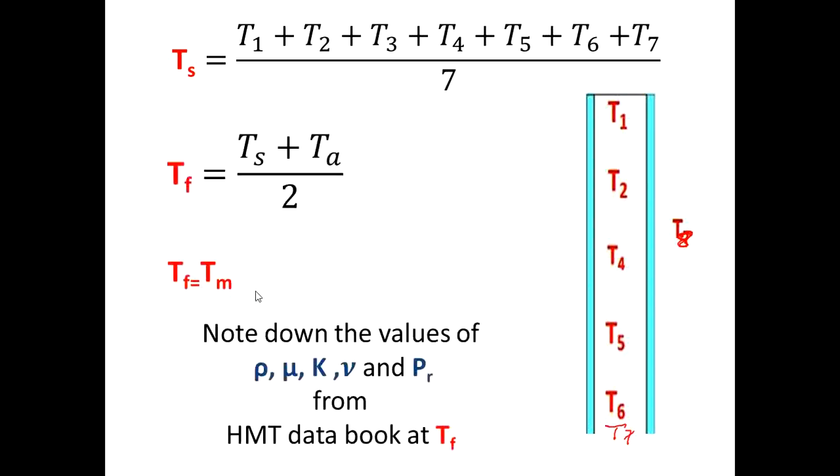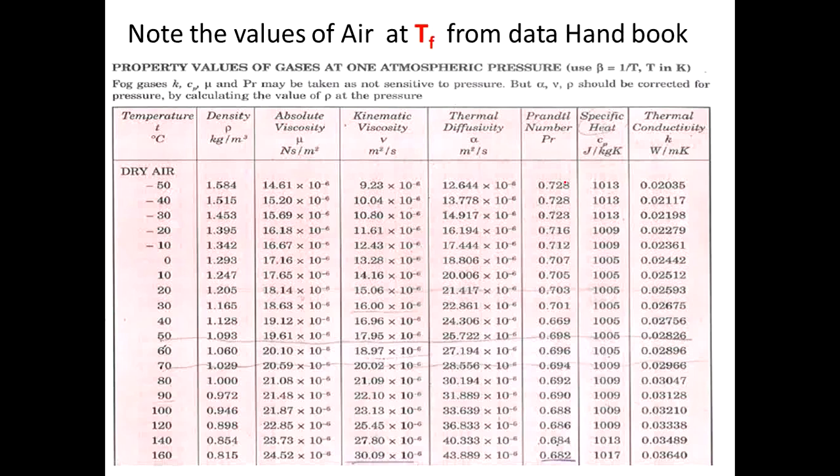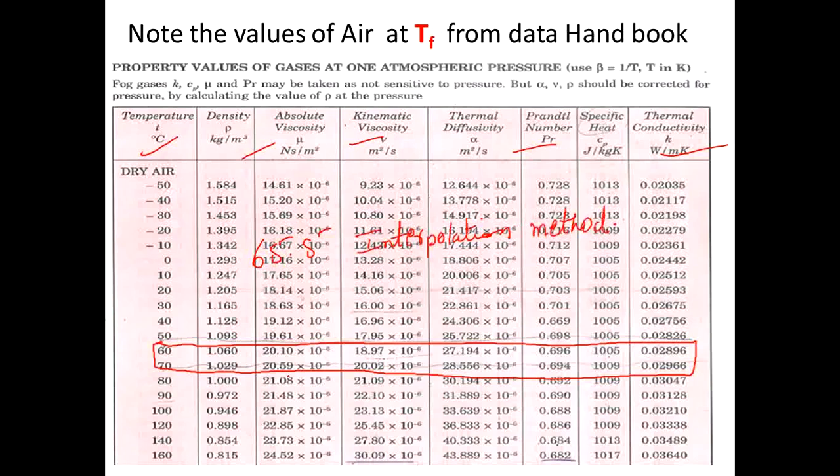At this point, you want to note down the thermal properties of the air from the data handbook. Note the values of air at the film temperature. The value will lie between 60 and 70 degrees. Note all these values in the form of a table. Suppose the value is 65.5, then it lies in between, so you go for the interpolation method. By using interpolation you can note down rho, mu, kinematic viscosity, Prandtl number, and thermal conductivity. The thermal diffusivity is not required in this experiment, and this is also not required.